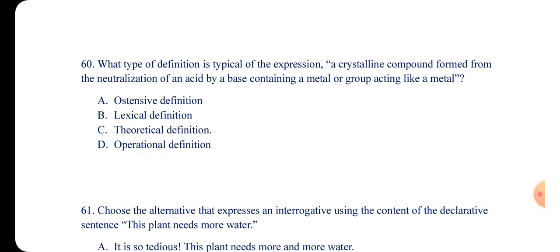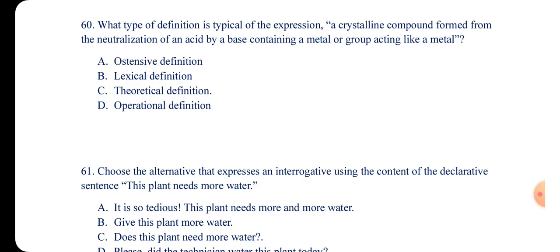Operational definitions are from different fields, or different theories. It could be a scientific term, it could be a mathematical term, terms that have gained recognition in different fields. Do you get it? So it is operational.